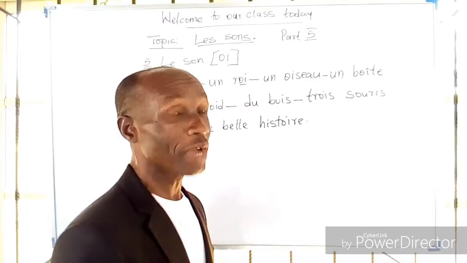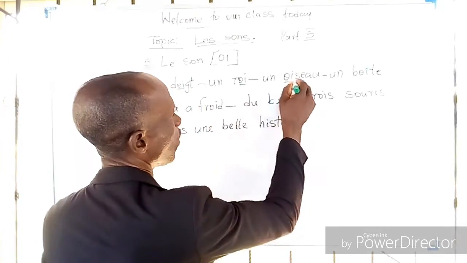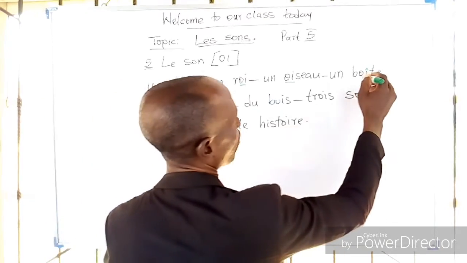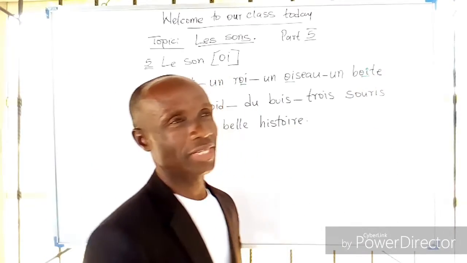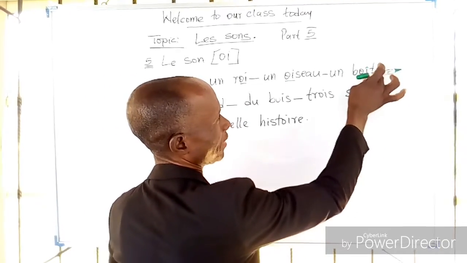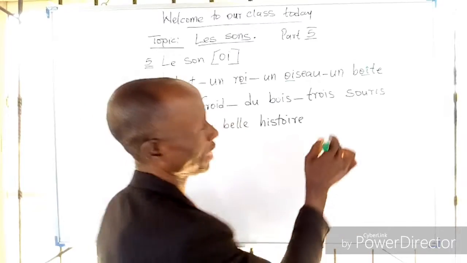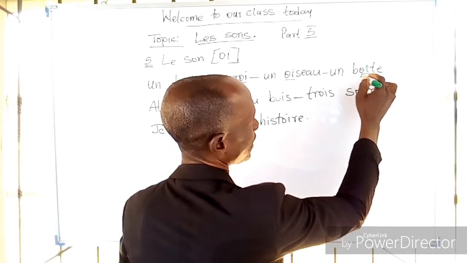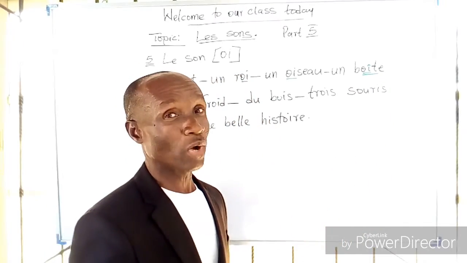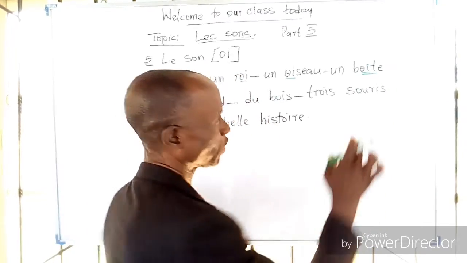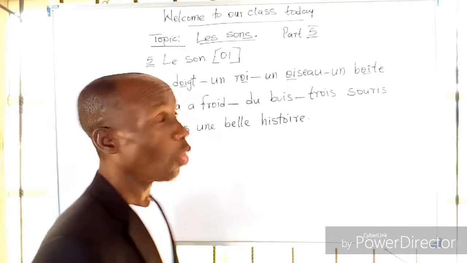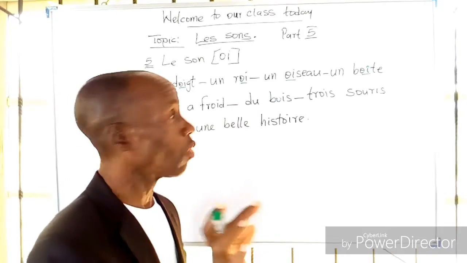If you don't take it this way, you fail it. OI is the sound here. Then here we have boîte. Please be careful. Don't underline above what you're supposed to underline. Because if I mistakenly underline with the T, it is no more oa. Leave it on the O and the I, the sound oa.